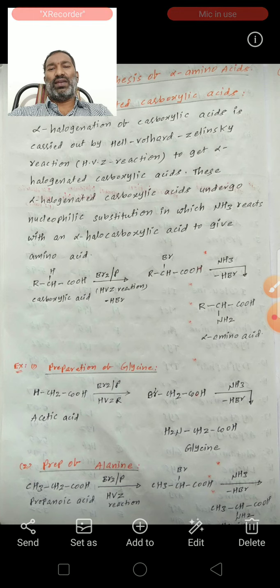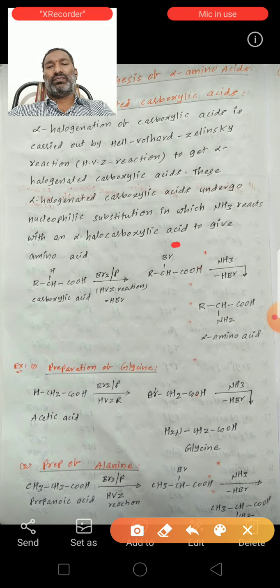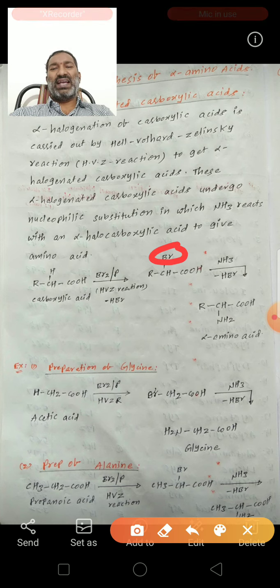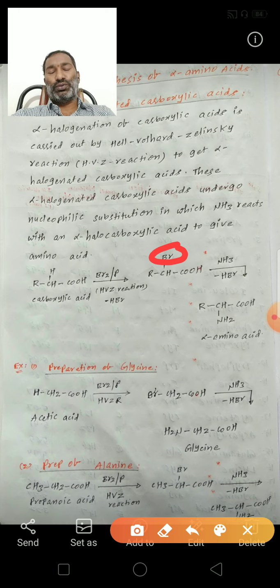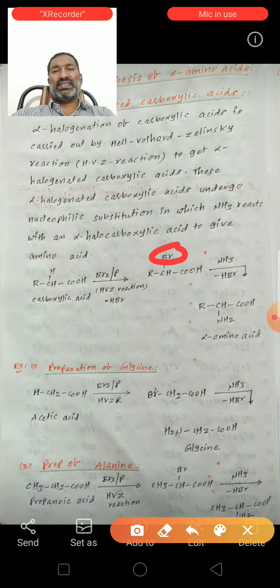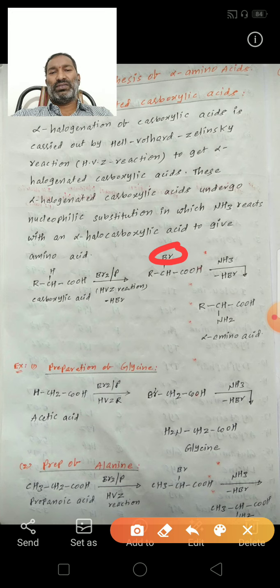See here, one alpha hydrogen is substituted by the halogen. This reaction is known as the HVZ reaction, the Hell-Volhard-Zelinsky reaction. Then the alpha bromo carboxylic acid will form.